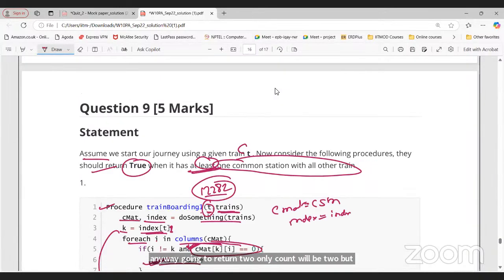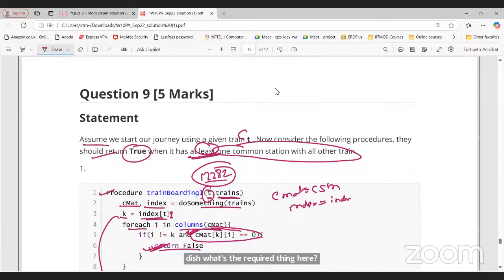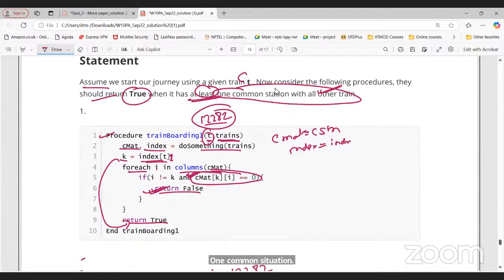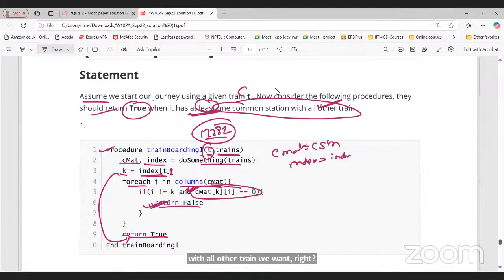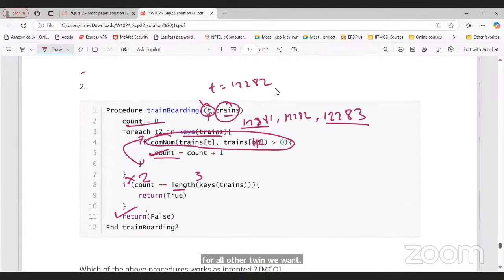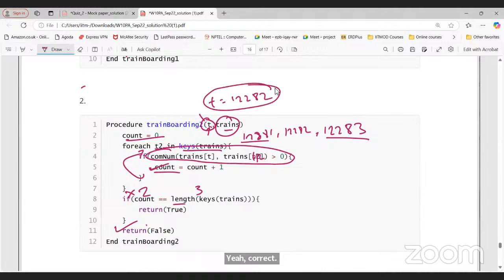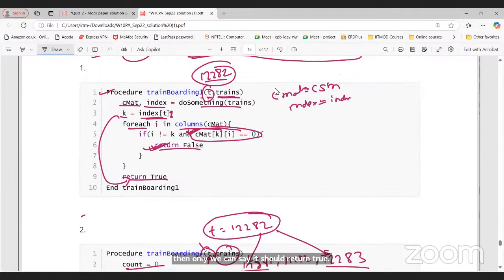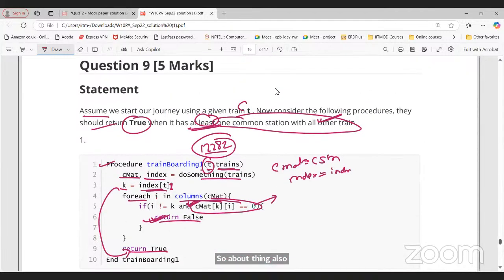But what's the required thing here? Return true when at least one station is common with all other trains. With all other trains we want, right? Yes, correct. So it's true, sir. So this particular train should have a common station with this also and this also, right? Then only we can say it should return true. So the above thing is also working for all the trains. We have only checked for one train, but this will return for all other trains.